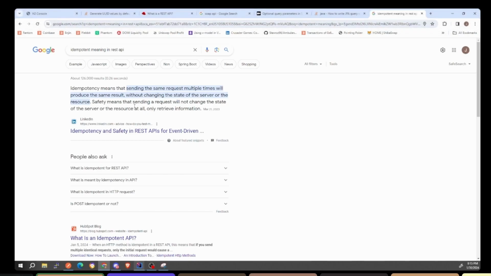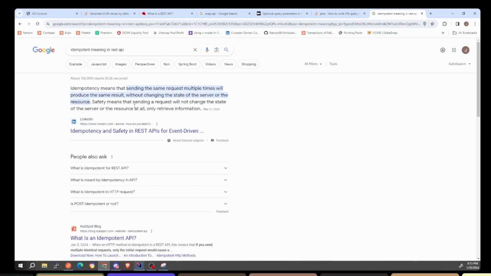I like this definition. Stick with this definition, but there are times I've seen where it doesn't seem like that's the case. But let me just explain the general concept of it. Sending the same request multiple times will produce the same result without changing the state of the server or the resource. So what does that mean? That means that you can hit a database, or a server, 500 times with this call and nothing happens, basically.